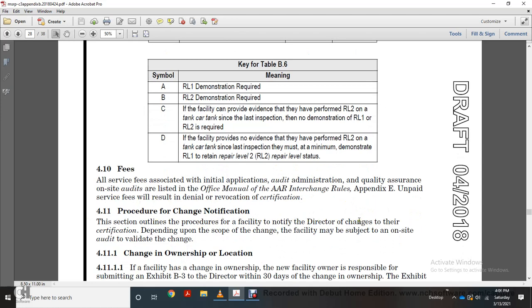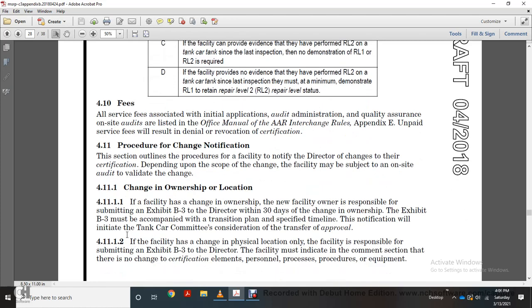Procedure: the facility must notify the director of changes to their certification, depending on the scope of the change. The facility may be subject to an on-site audit to validate a change in ownership or location. If the facility has changed ownership, the new facility owner is responsible for submitting Exhibit B3 to the director within 30 days of the change of ownership.